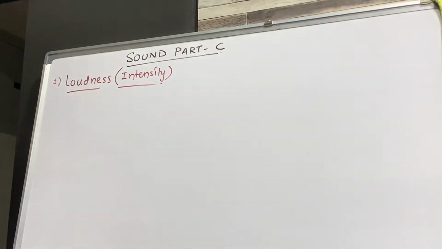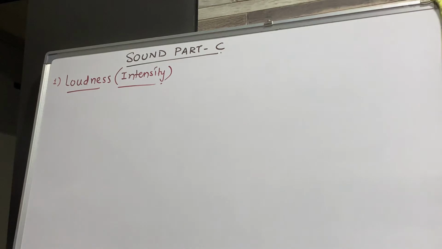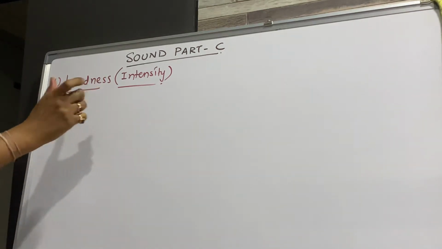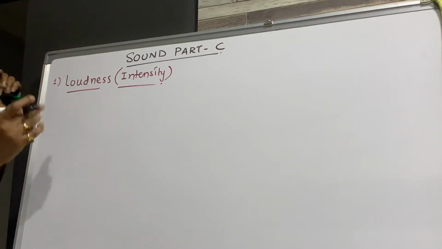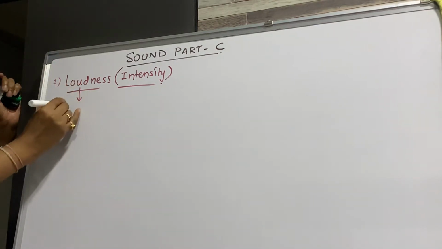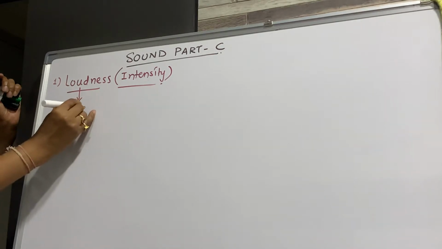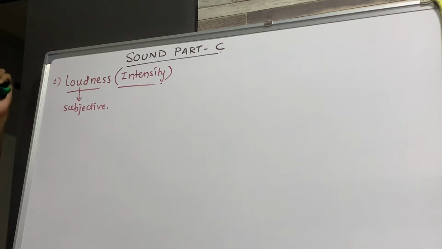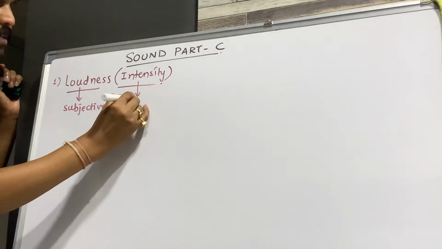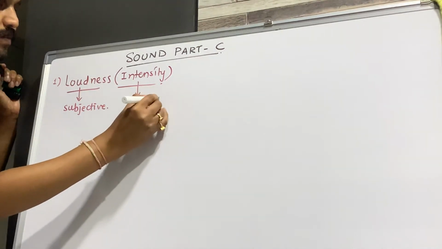Now what exactly is the loudness? These two terms are very similar to us, but the terms are totally different. Loudness is a subjective quantity, and intensity is called objective.